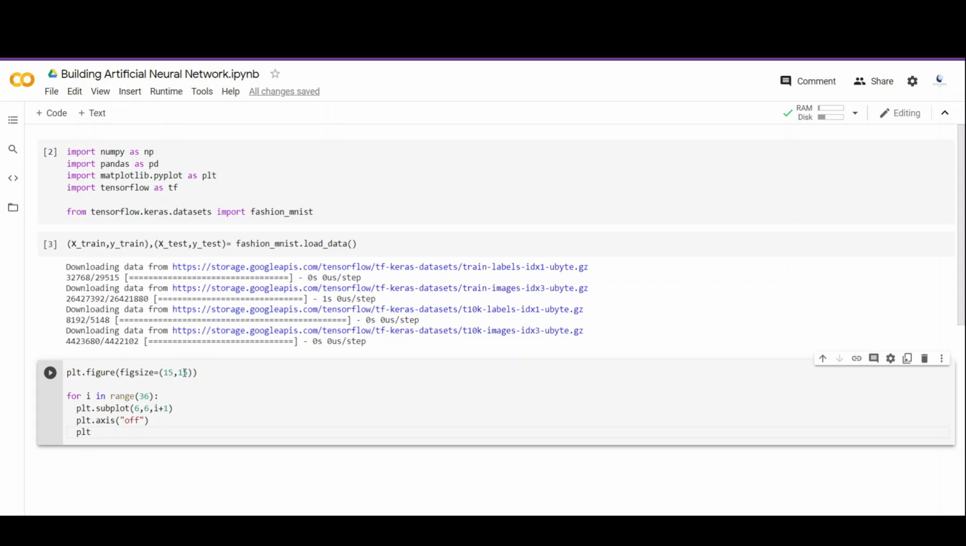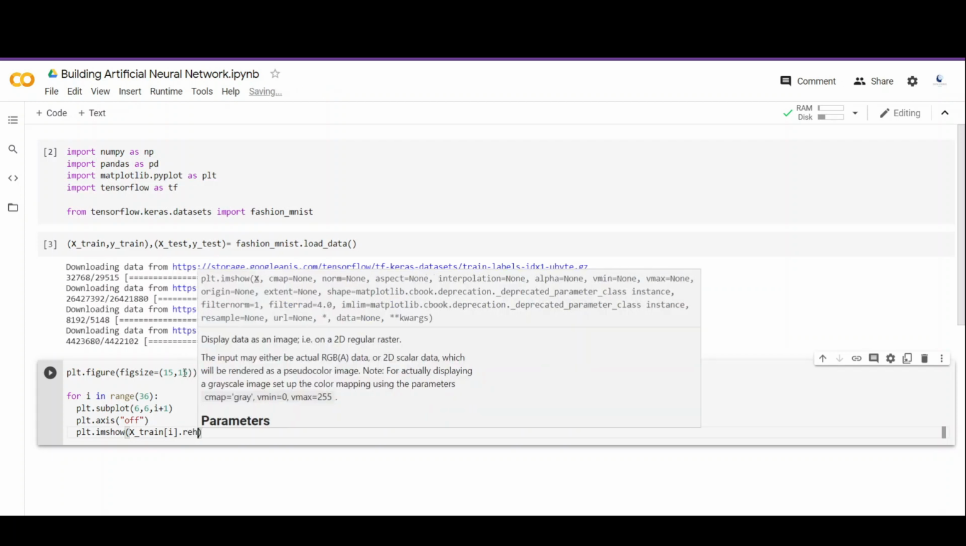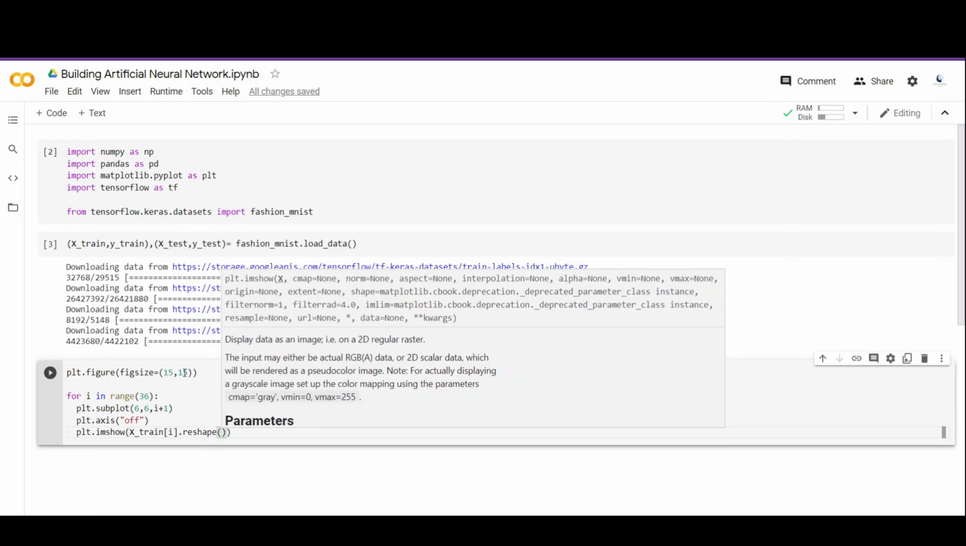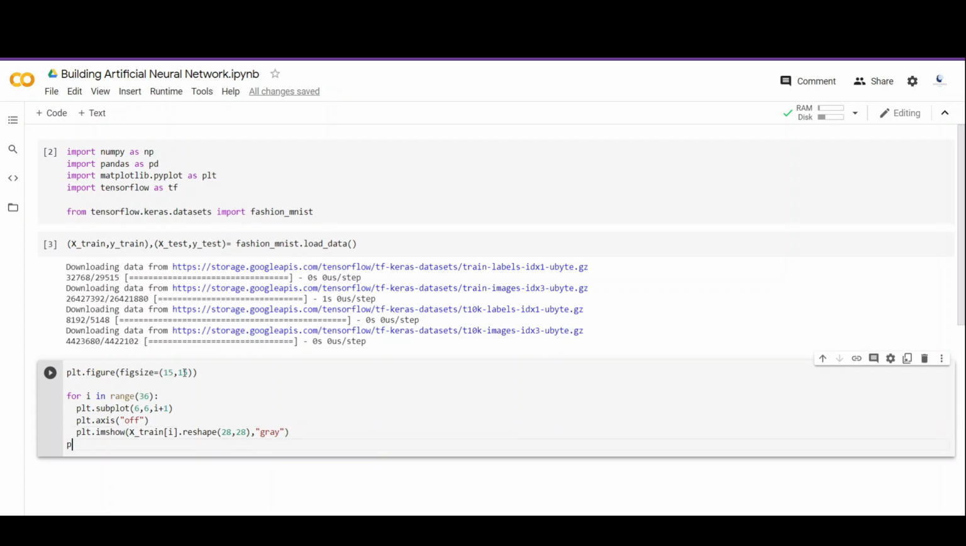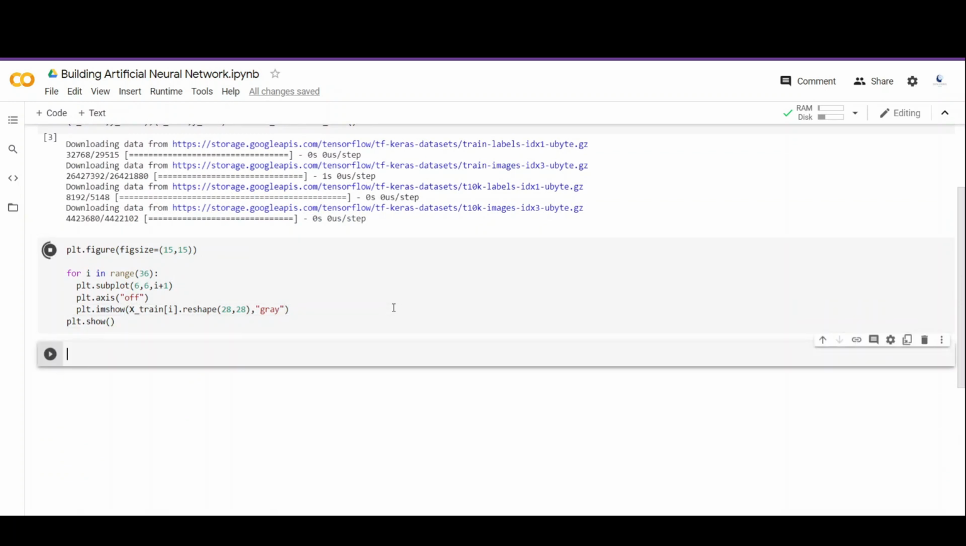Next we call plt.imshow and then we pass the image itself. So x_train, and then we use indexing to show the ith image, and then we reshape this image to 28 by 28 pixels, and next we pass the argument cmap as gray. So we want to show it as a grayscale image because by default the Matplotlib library uses the Viridis color mapping. And then we come out of this loop and then we call the plt.show method to plot these images. So now let's run this cell and see how the output looks.